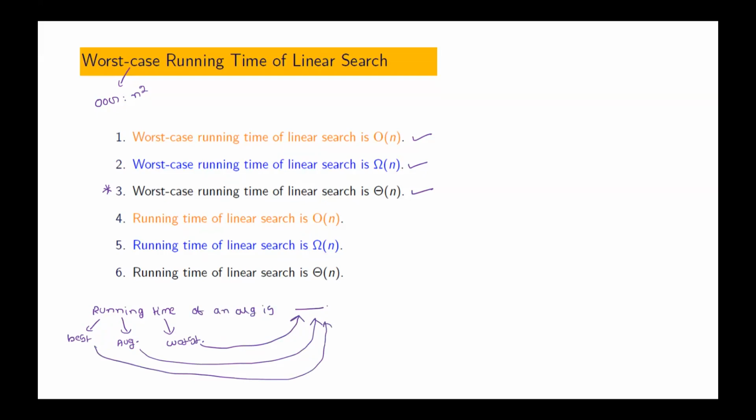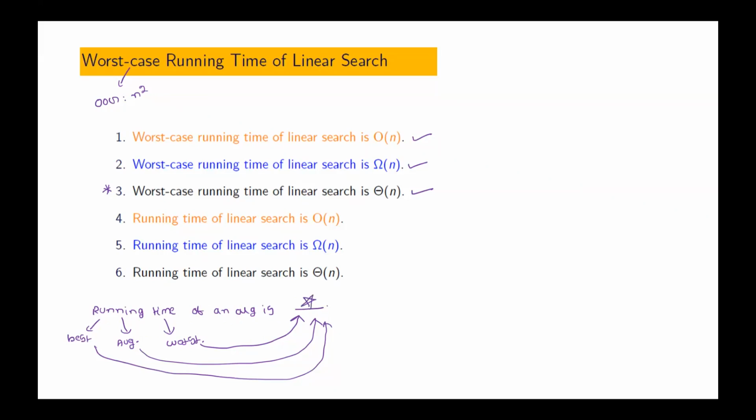Is that correct? If there are no cases, then there is no confusion. Only one running time will be there. If at all there are cases, we usually talk about best case, worst case, and average case. That means running time of an algorithm is something, it means it is saying three things. Best case running time of this algorithm is something. Average case running time of this algorithm is also the same thing. Worst case running time of this algorithm is also this same thing. Is that clear?